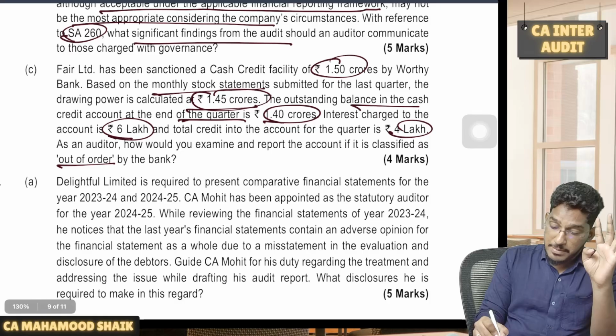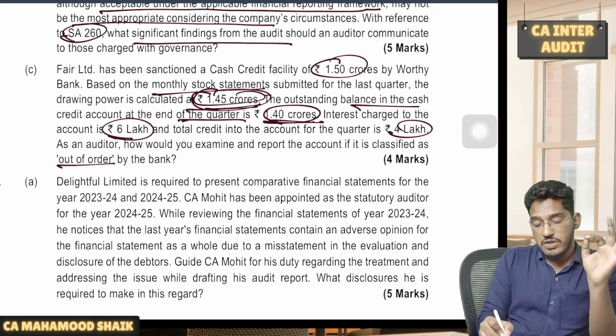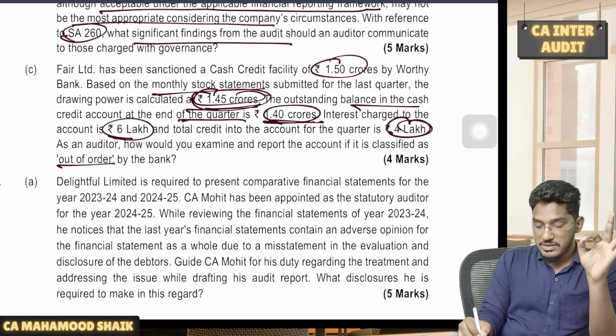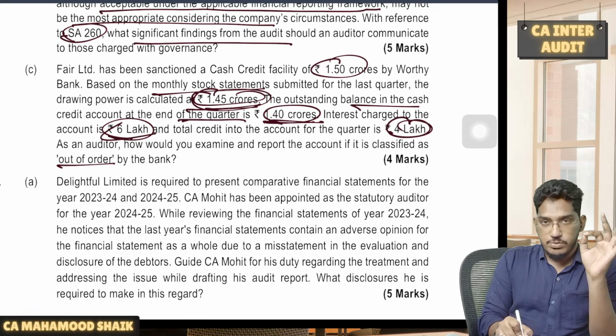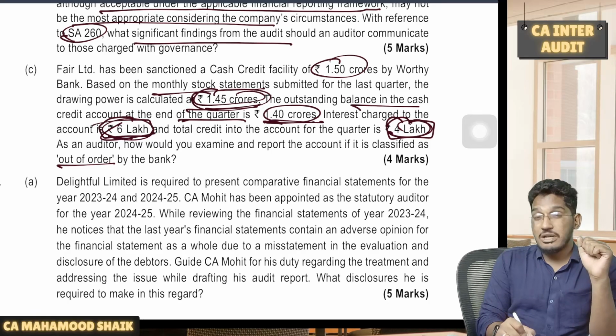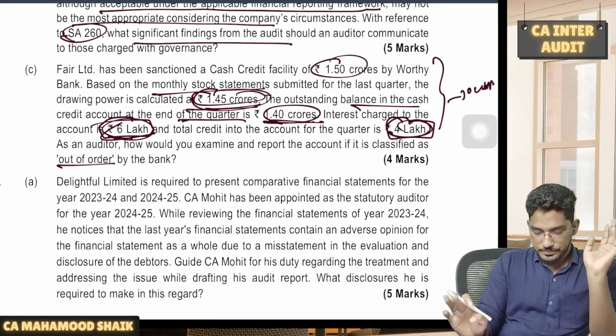See here, the outstanding balance is 1.45 crore, drawing power is 1.45 crore, within the limit. There are credits also, a credit of 4 lakh rupees is there, but interest itself is 6 lakh rupees. So even though there is a credit, it is not even enough to cover the interest component. So this account will be classified as out of order. Next.